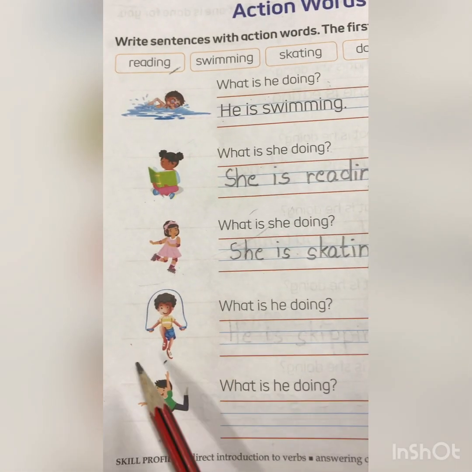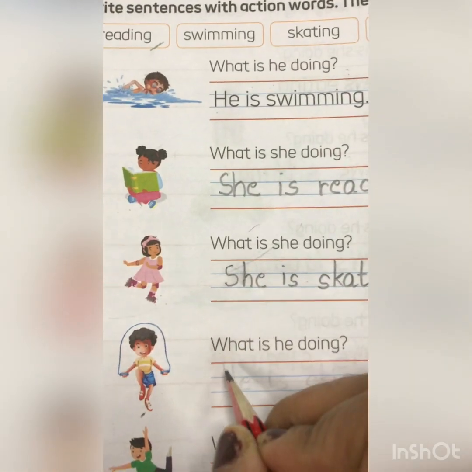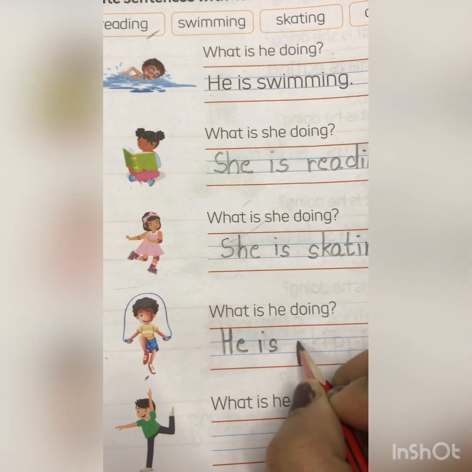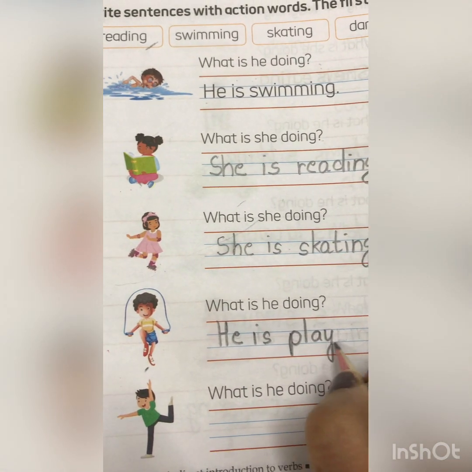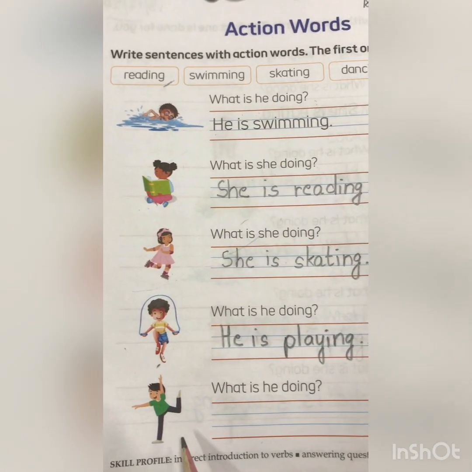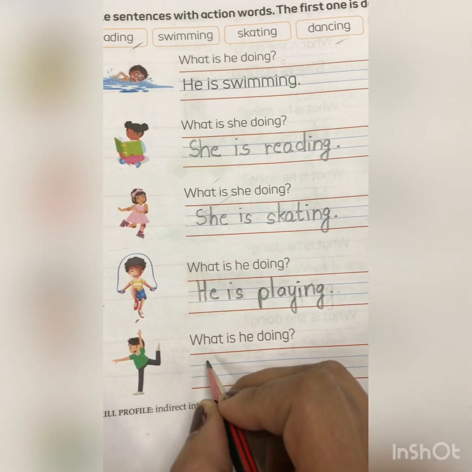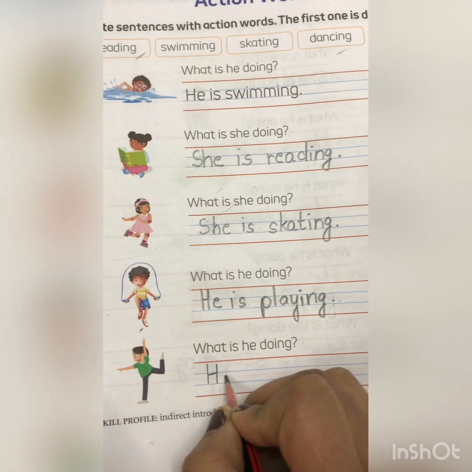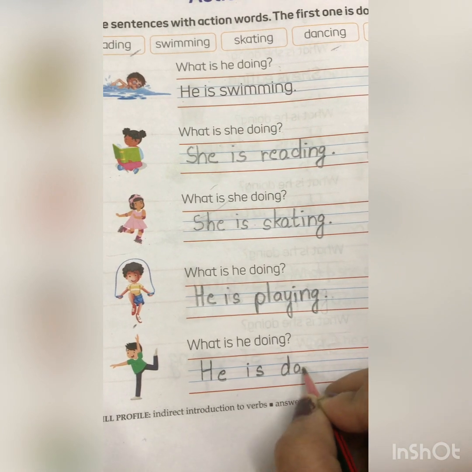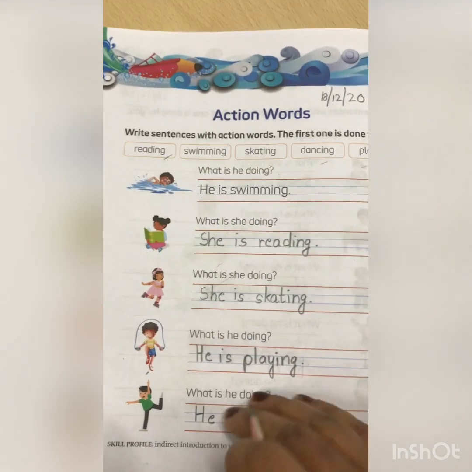Now kids, tell me, what is he doing? He is playing. So write down, what is the action of this boy? He is playing. Okay, next is, what is he doing? He is dancing. So what is the action of this boy? He is dancing. Easy.